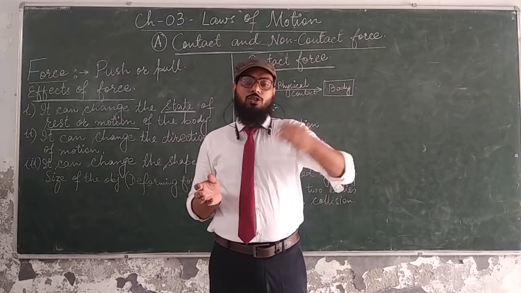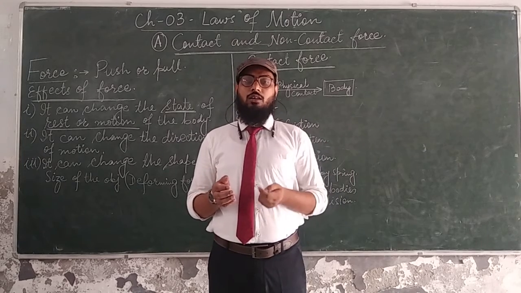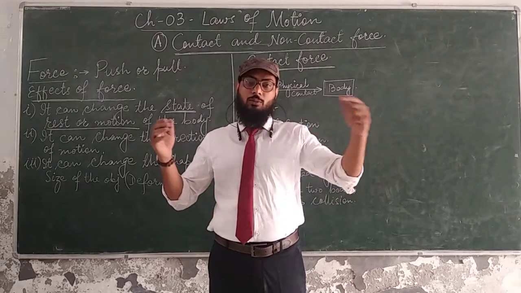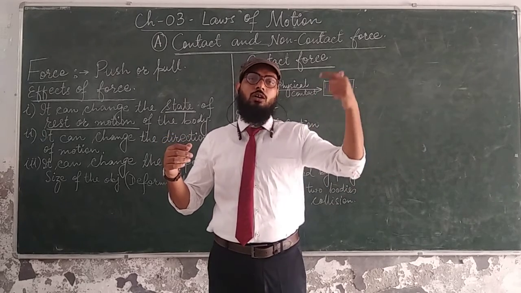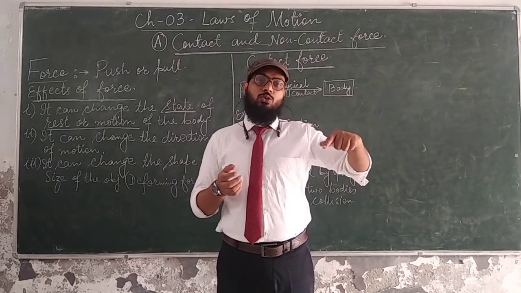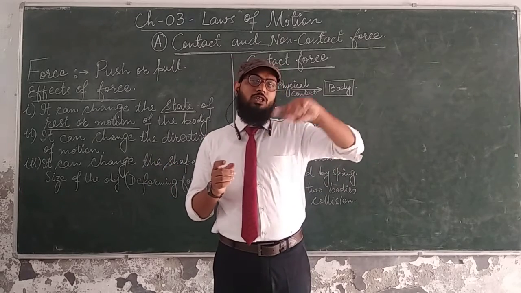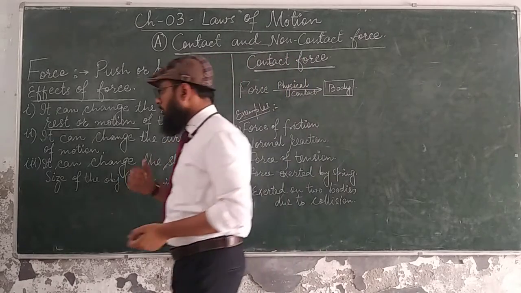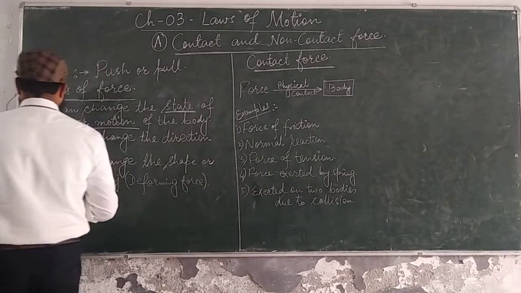So this pedal or this engine is basically the agent which applies force on that body, on that bicycle or motor vehicle, to change the state of this vehicle from rest to motion. So to convert the state of any body, we require a force.